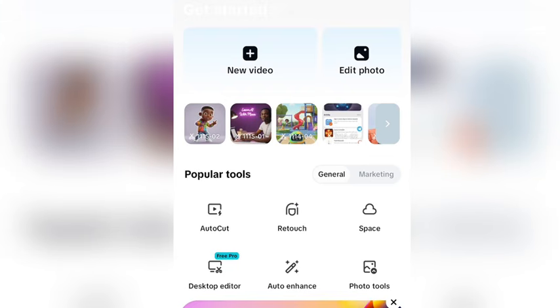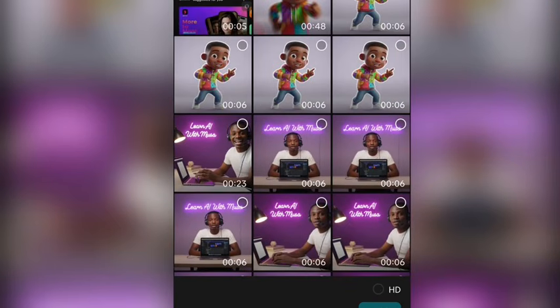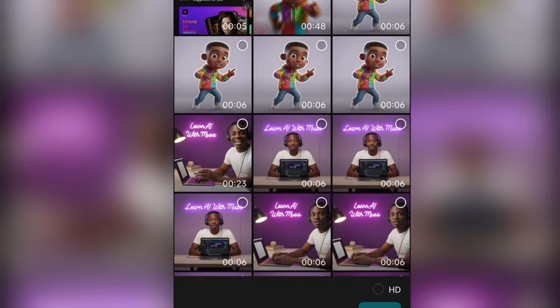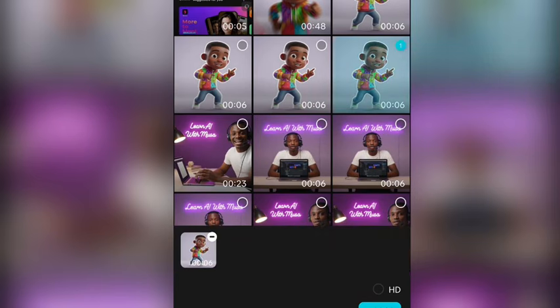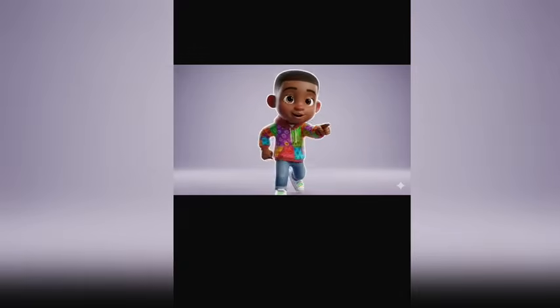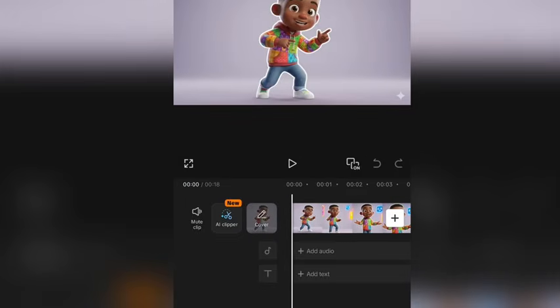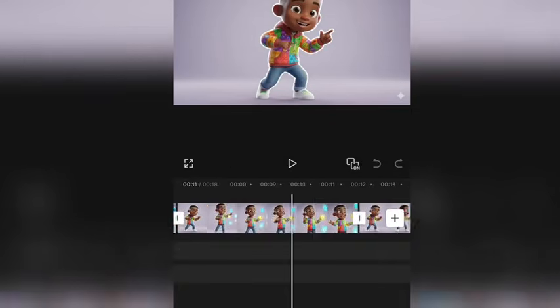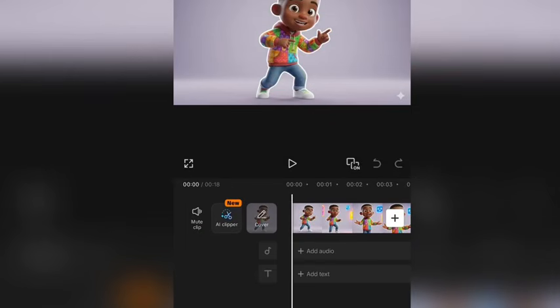I'll be using CapCut to show you an example. You click on add new videos. When you click on add new video, you are going to see all the videos here. As you can see, these are all the videos. We just need to add the videos. After you add the videos together according to the scene, you are going to see the video, you edit it, and after you edit it, you save your video and export your video.